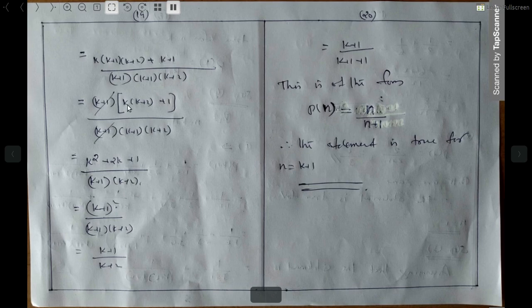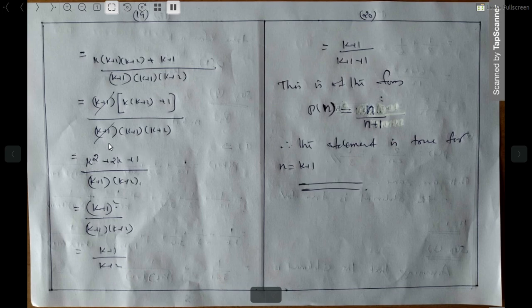So the remaining terms are what? k into k plus 2 plus 1, divided by k plus 1 into k plus 2. You just think of it, try to get this idea. Then the expression is k into k square plus k into 2k plus this one. The denominator is k plus 1 into k plus 2. So k square plus 2k plus 1, that is a square plus 2ab plus b square, right? Then a plus b all square. k plus 1 all square is the numerator.